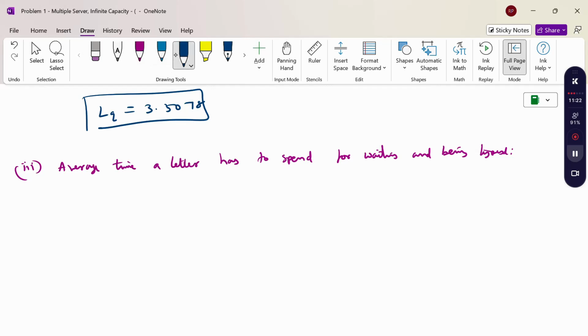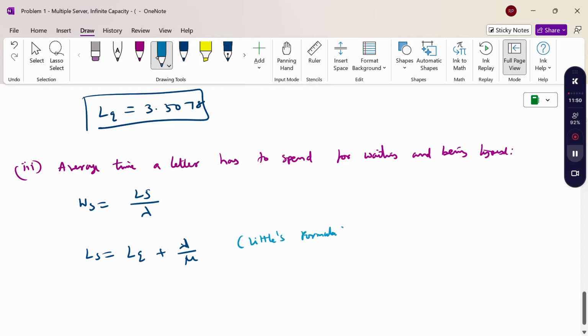Now to calculate WS, using Little's formula, WS is LS by lambda. But first we need to calculate LS. LS equals LQ plus lambda by mu. So this is Little's formula. Now substitute the LQ value: 3.5078 plus 15 by 6.